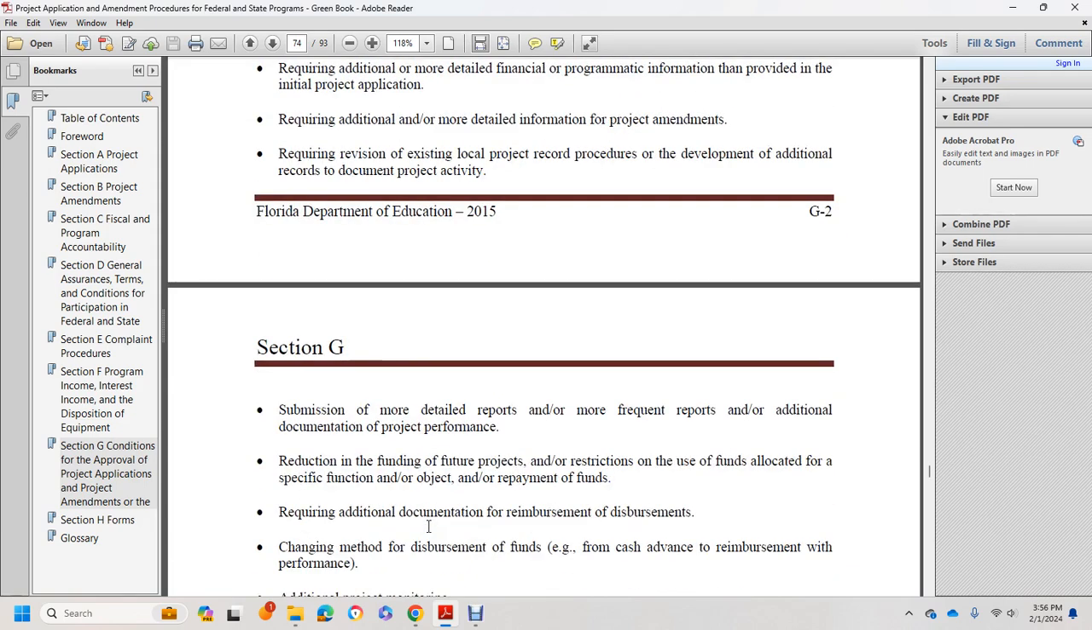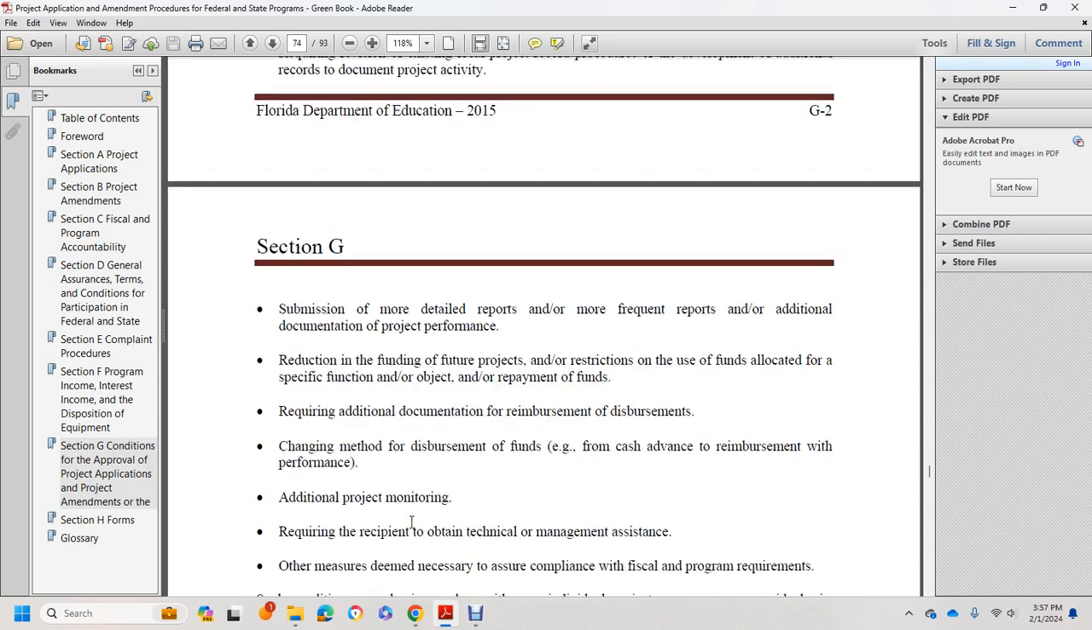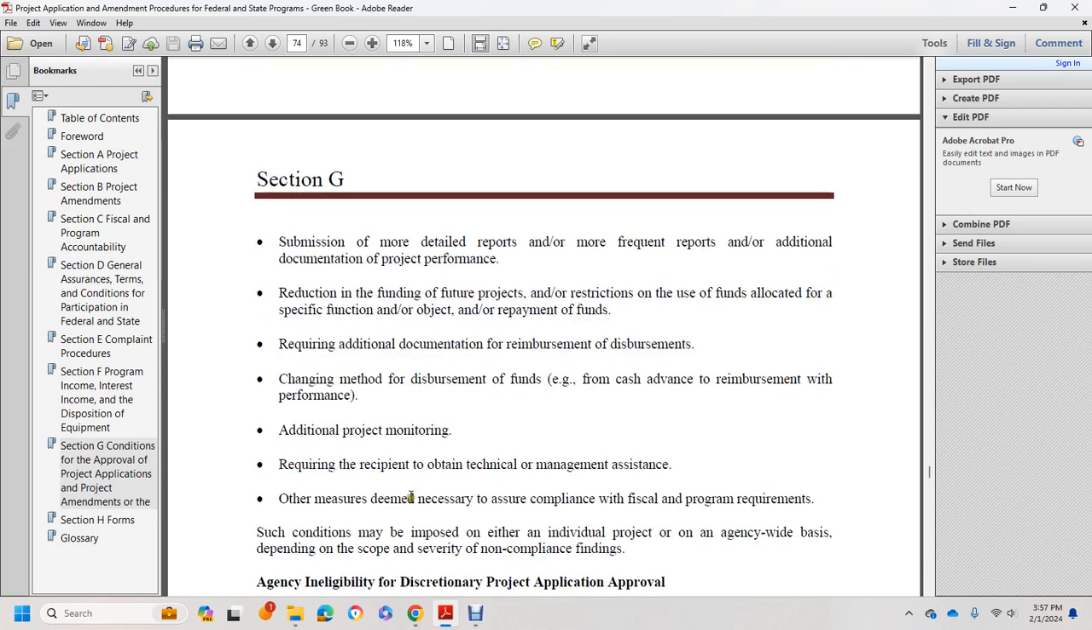Submission of more detailed reports, more frequent reports, additional documentation of project performance, production, or funding of future projects, restricting use of funds allocated for special functions and or requiring repayment of the funds, requiring additional documentation for reimbursement disbursement, changing the method of disbursement from cash advance to reimbursement with performance, additional project monitoring, requiring the recipient to obtain technical or management assistance, and other measures that are deemed necessary to ensure compliance with official program requirements.